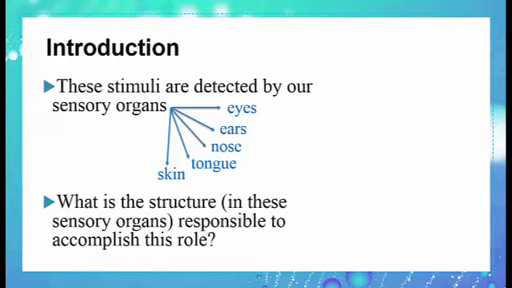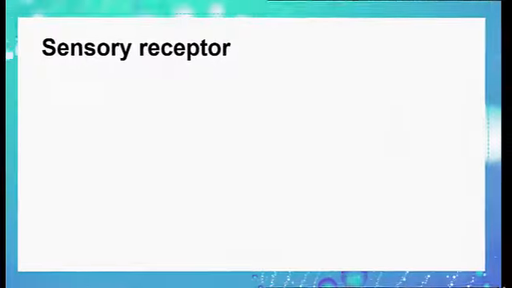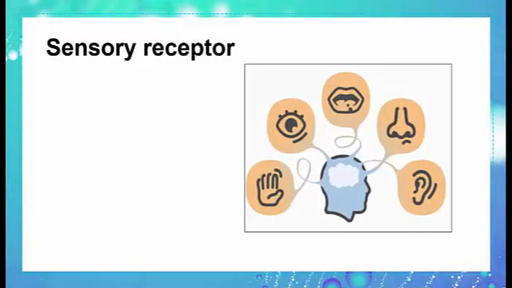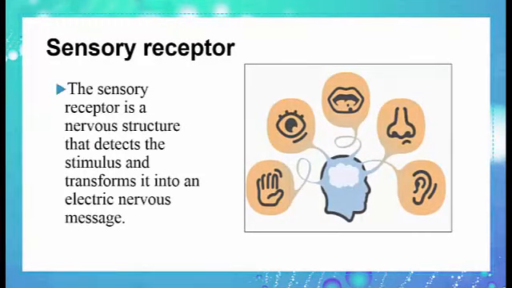But what is the structure in these sensory organs responsible to accomplish this role? We have something called sensory receptor. The sensory receptor is the nervous structure that detects the stimulus and transforms it into an electric nervous message. So inside these 5 sensory organs, we have a structure called sensory receptor, which is specifically responsible to detect the stimulus and translate or transform it into a nervous message.